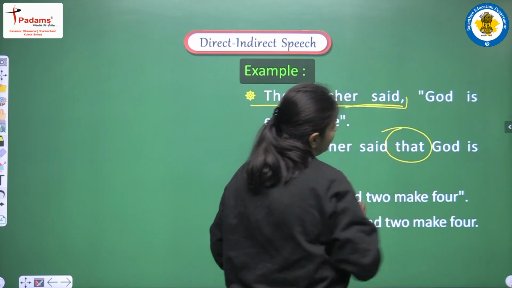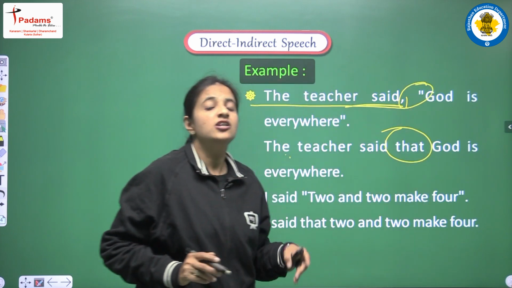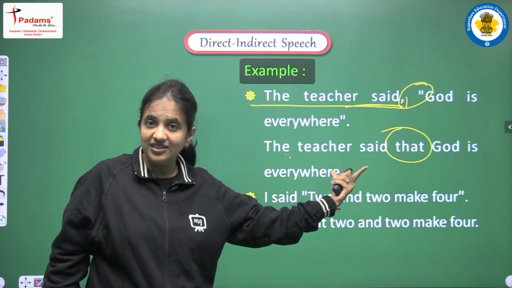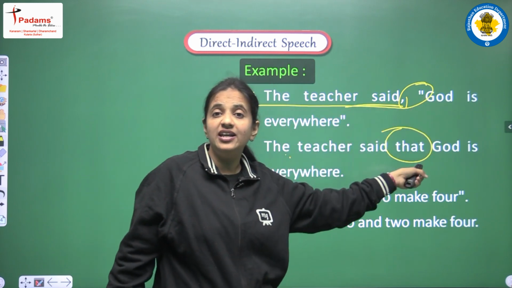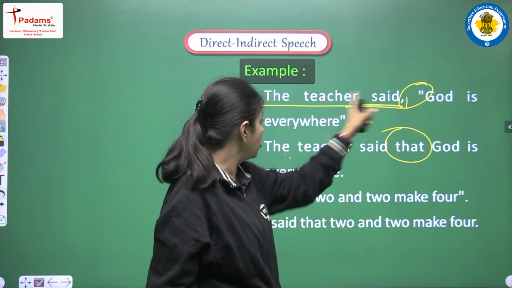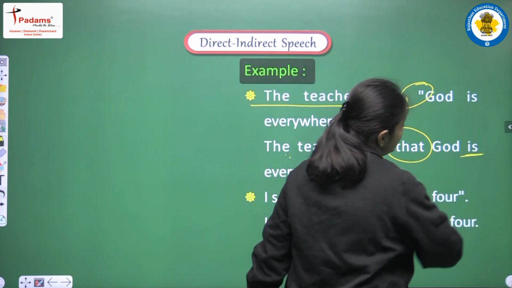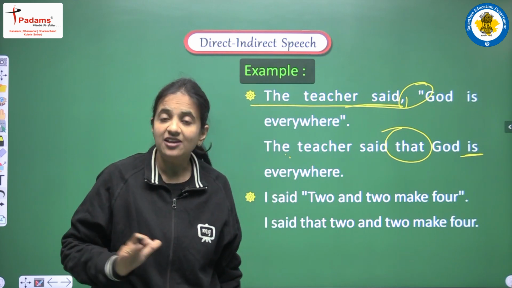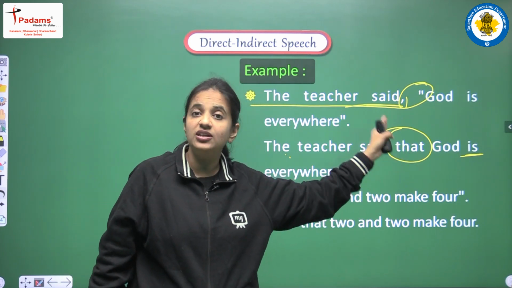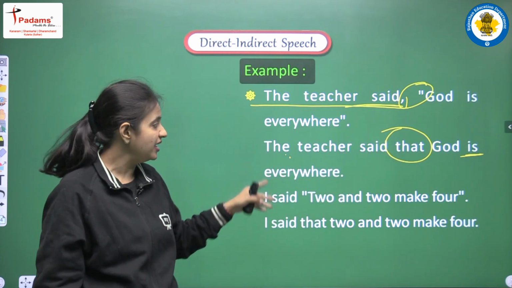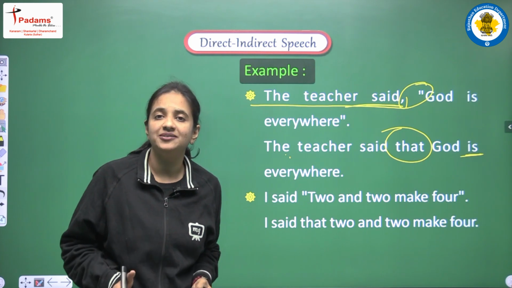We are just adding one conjunction, because we are removing these commas. So now we actually need one conjunction, and after that we are just repeating the line, God is everywhere, without changing the tense, because we are having one universal truth here. So the answer will be, the teacher said that God is everywhere.